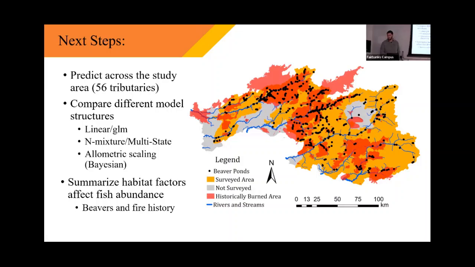So for my first chapter, I summarized the beaver distribution throughout my study area. You can see those black points here are beaver ponds, and the wildfire history as well. So we can see if streams with a lot of grayling or few grayling have high beaver density or low beaver density, and whether they were burned recently or not.